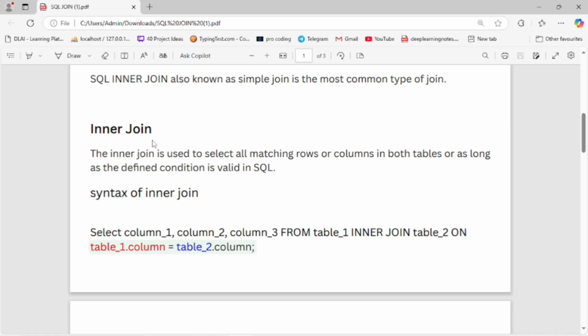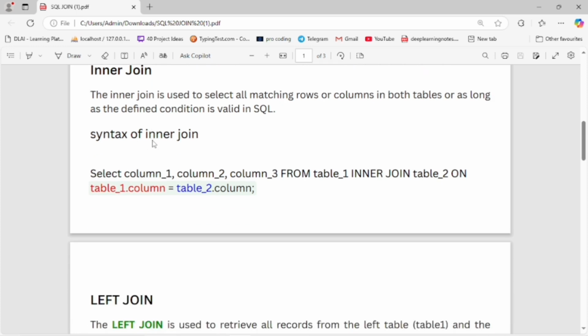It is used to retrieve the data from the two tables, combine the two tables and get data without redundant data. We have to get the unique data. And now let's move on to the syntax of the inner join.